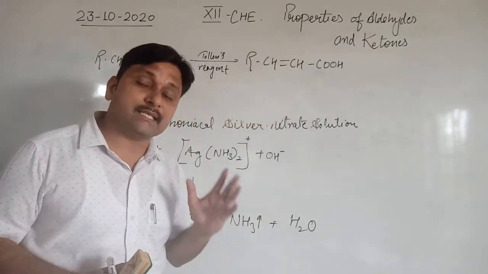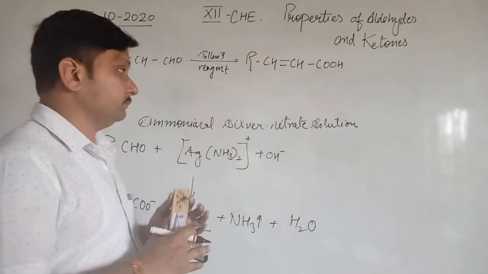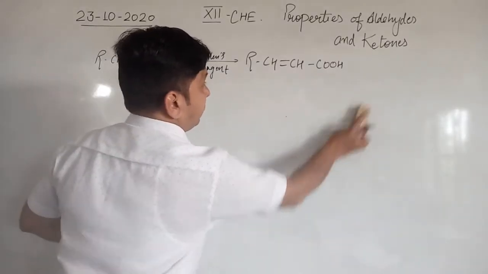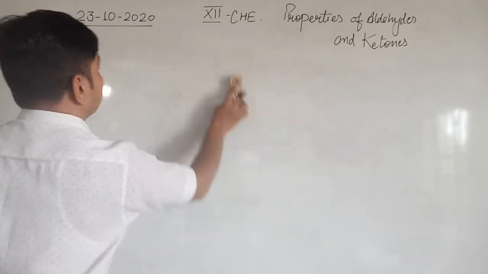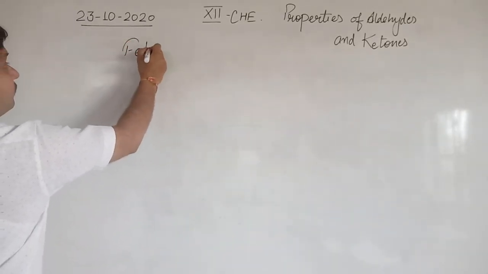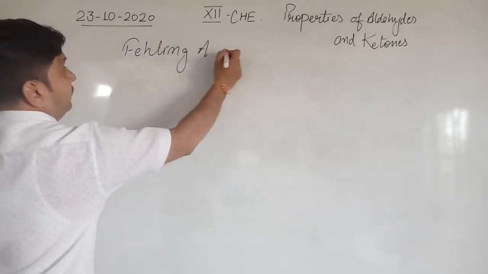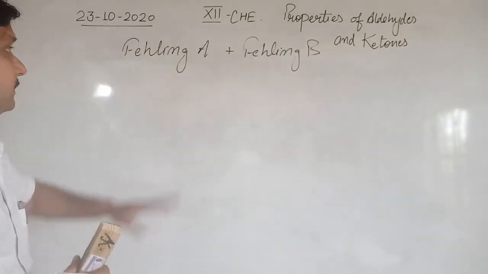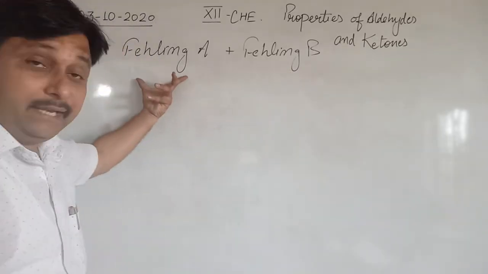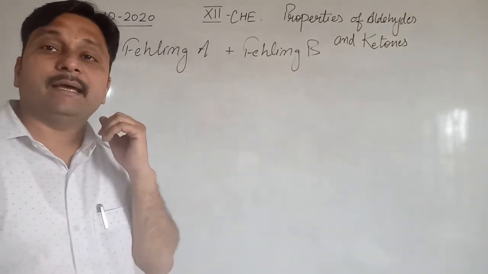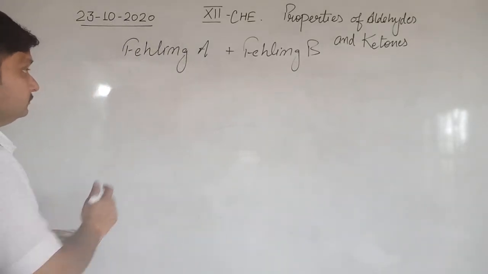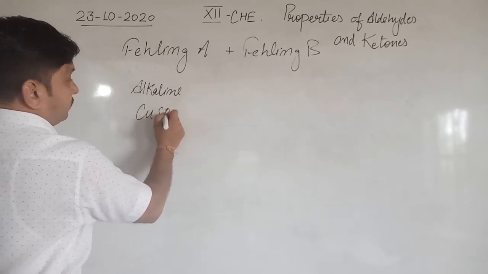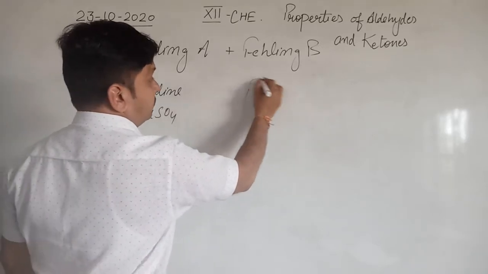So Fehling solution is the mixture of Fehling A and Fehling B. Fehling A is the chemical compound alkaline copper sulfate, and Fehling B is the Rochelle salt.